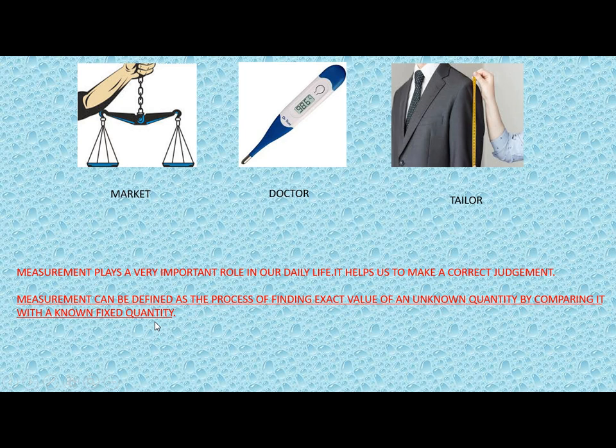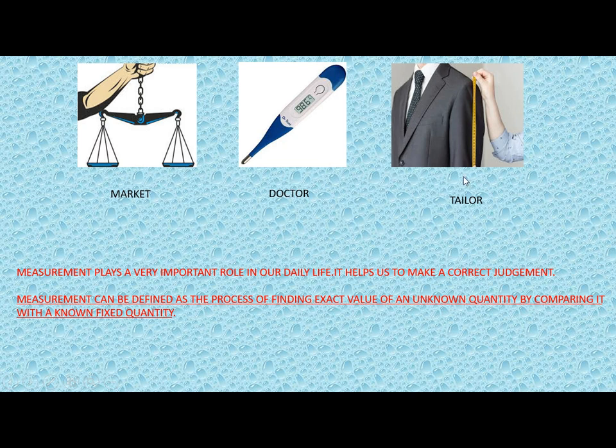So over here, what is the unknown quantity? The unknown quantity is the weight of vegetables, and the known quantity is the weights which the vegetable seller puts over here. If you take body temperature, the unknown quantity is your fever, means what is your body temperature. And the known quantity over here is the Fahrenheits or the centigrades which are defined in your thermometer.